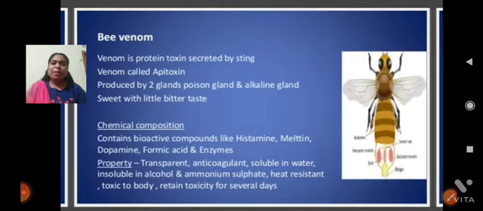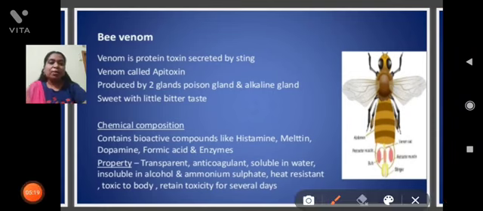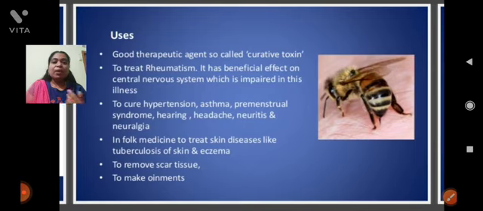Next, bee venom. Bee venom is also helpful for medical purposes. Bee venom has protein toxins, and these protein toxins help human beings to prevent some diseases. This venom is produced by two glands present in the honeybee. The glands are the poison gland and the alkaline gland. That's why honeybees have the capability of producing bee venom. Okay, and uses of bee venom.